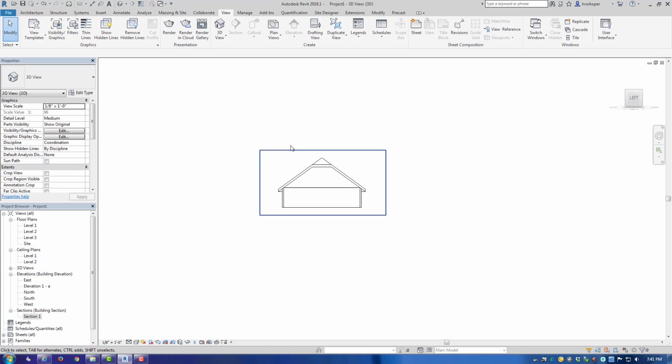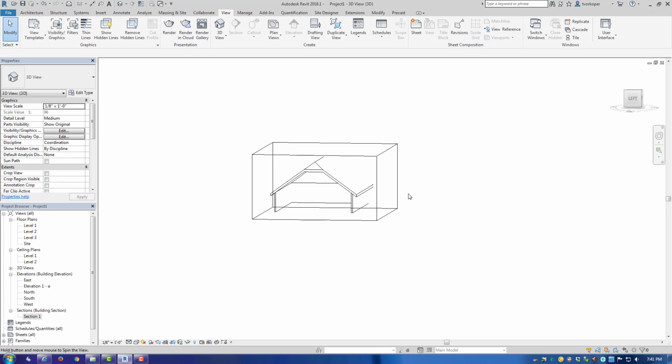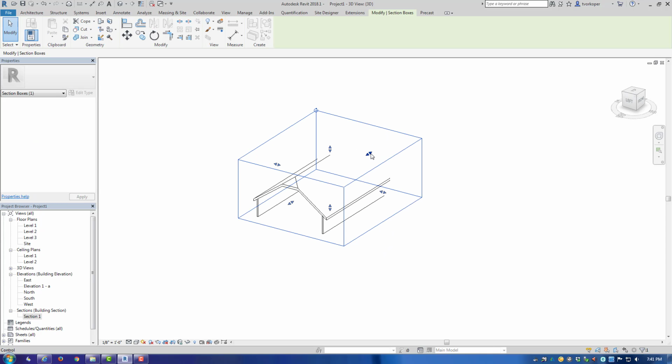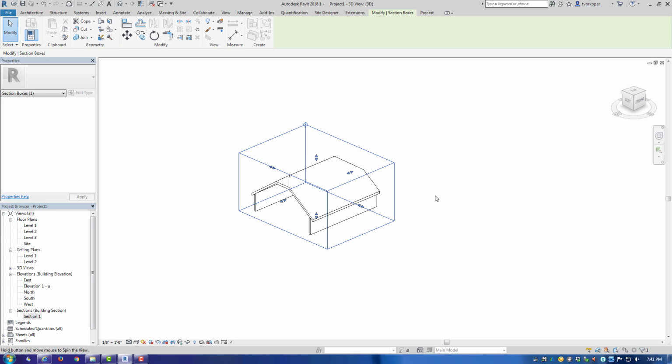It looks exactly like my section view until I press my shift down and my wheel, and I can rotate the model. And you can see that it is the 3D view of the model with a section box around it. I can push and pull this section box so I can cut the model wherever I wish.